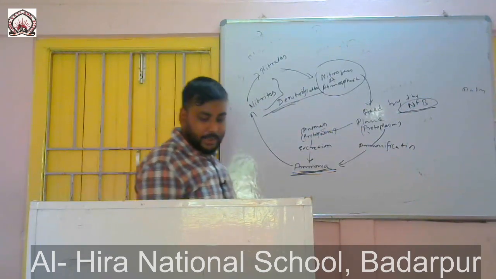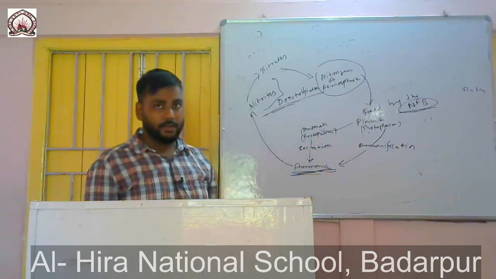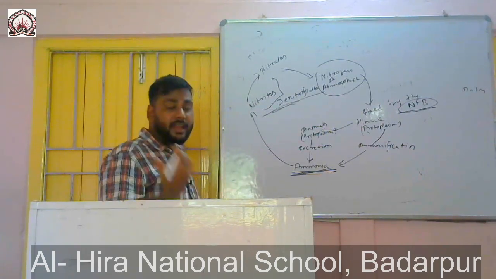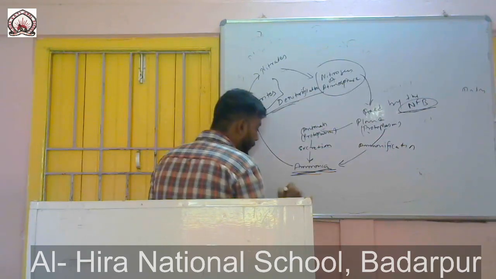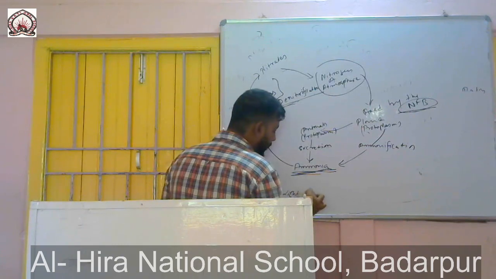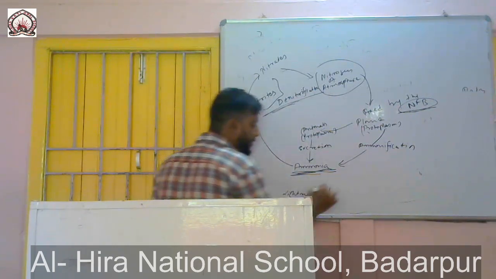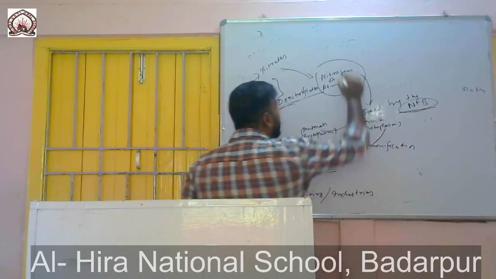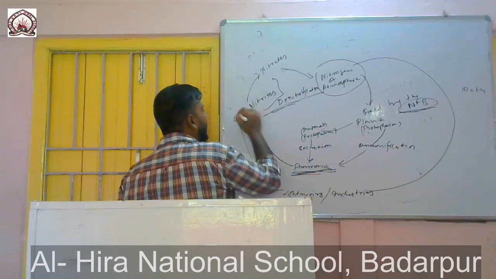But in some atmospheric conditions or in some industries, for example when there is lightning, due to intense pressure and intense temperature during lightning, and in some industries, this atmospheric nitrogen is directly fixed and converted into nitrites.